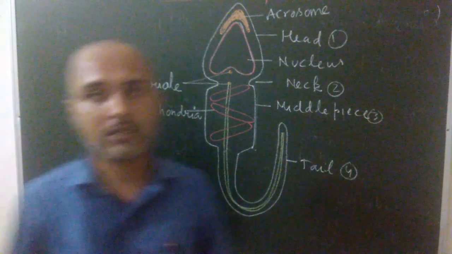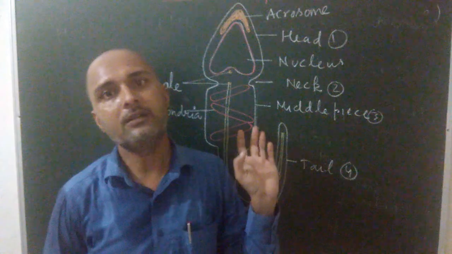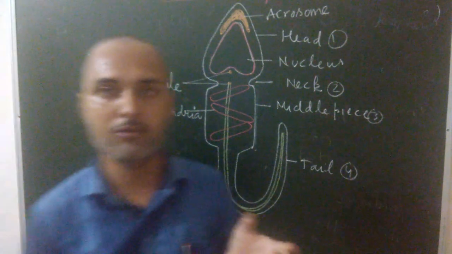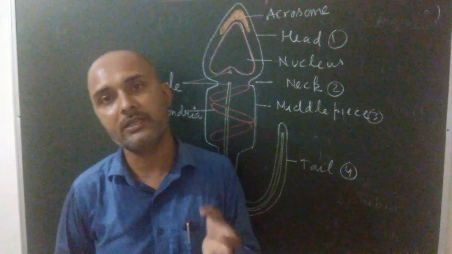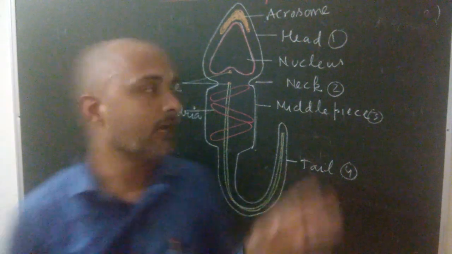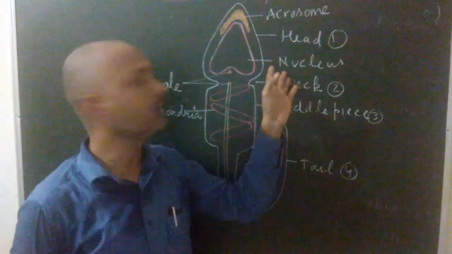Once again, what is the function of head? Head contains 2 structures, acrosome and the nucleus. Acrosome helps in the secretion of the enzyme known as sperm lysin that penetrates the wall of the ovum during the process of fertilization, and the nucleus stores the DNA for fusion with the egg.